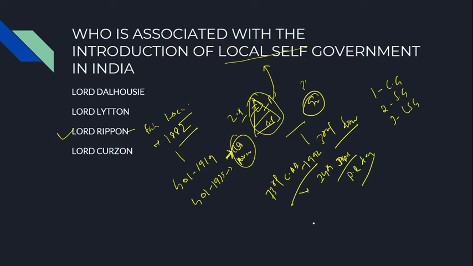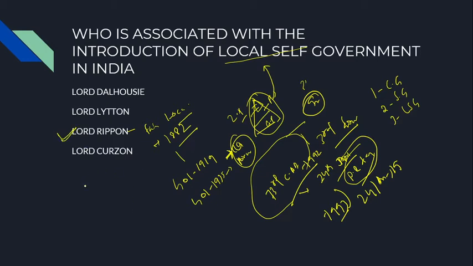Please students, remember that 24th April of every year is celebrated as Panchayati Raj Day to commemorate the day on which the 73rd Constitutional Amendment Act came into force, because on 24th April 1993 this Act came into force. So the obvious answer is Lord Ripon.